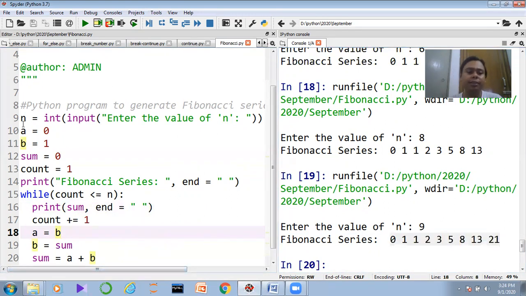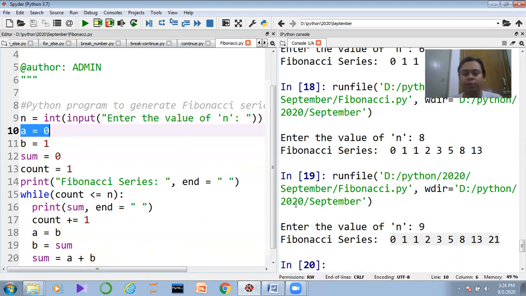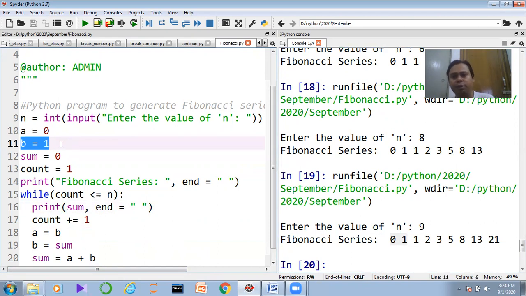So how to make these things? I am taking the input here, then I am initializing the first two data points, which means 0 and 1. So a equal to 0 and b equal to 1, guys. You have to initialize it. If you don't initialize, our program will not understand from where the data will be generated.